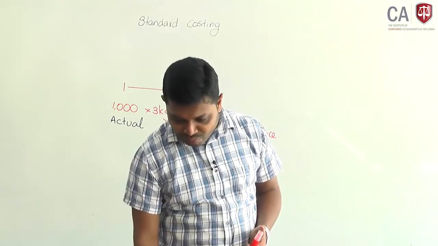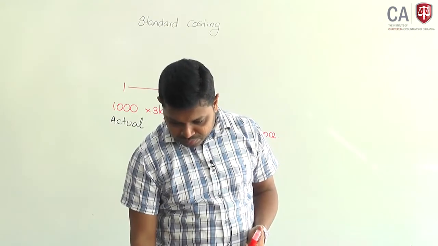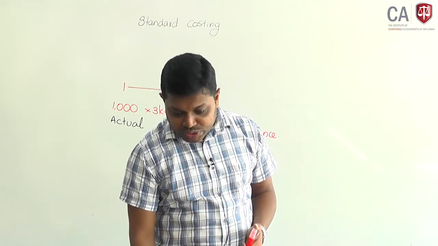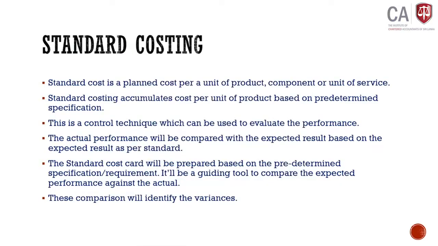Here it says, the standard cost card will be prepared based on predetermined specification or requirement. It will be a guiding tool to compare the expected performance against the actual. These comparisons will identify the variances. Okay, that is standard costing.